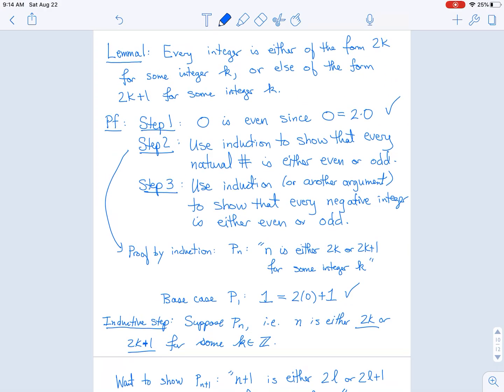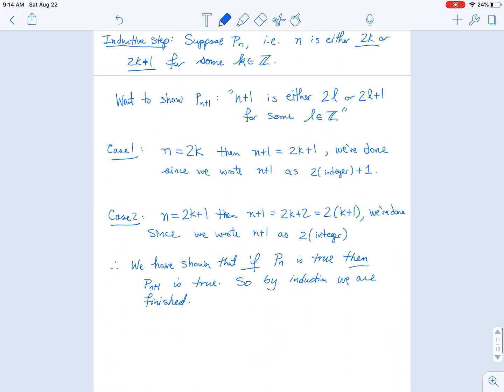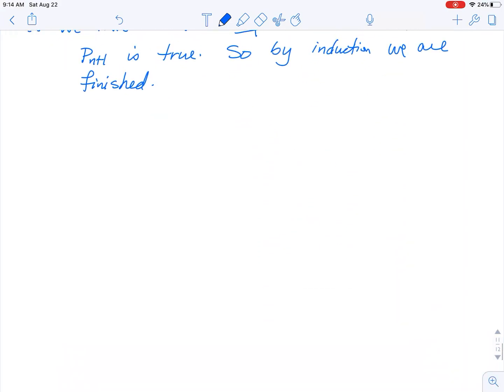So you may have taken that for granted, and that's fine. We're not going to prove every single tiny statement like this, but we could. And that's what's so cool about math, is that if someone asks you, could you really prove that every integer is either even or odd? Yeah, you could. And that's what we just did. So that was lemma 1. I want another lemma here, and I think I might leave that one to you. I think I might put that on the homework for you.